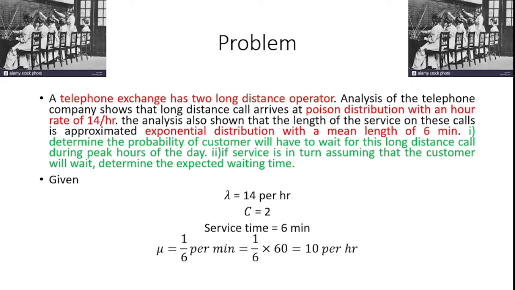Lambda already has the unit of hour. How can I convert this mu, which is per minute, to per hour? Yes, 1 by 6 into 60. From this I can get the hourly value. So 1 by 6 into 60 gives 10 per hour. So lambda is equal to 14 per hour and mu is equal to 10 per hour. Likewise, I collect the data from the given problem.